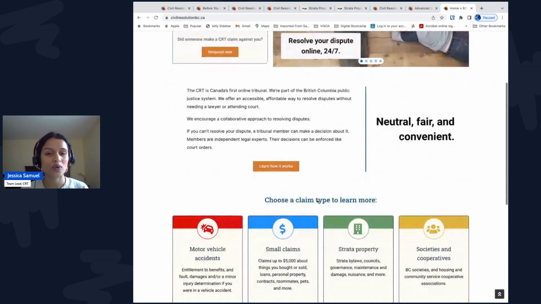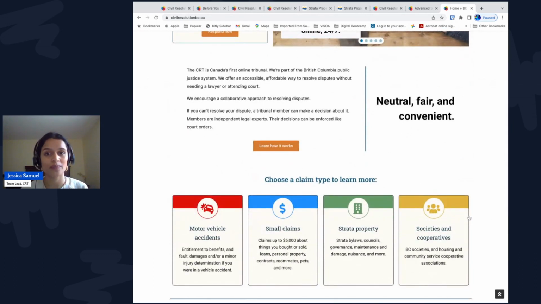You can go to the CRT's website at any time and use it for free. There are separate solution explorers for motor vehicle accidents, small claims, Strata, and society and cooperative association disputes. Each solution explorer has letter templates and information sheets specific to those types of disputes.